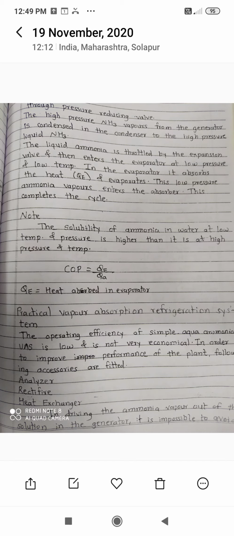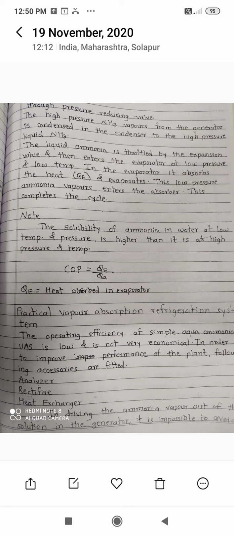Welcome back. Now we will discuss the next vapor absorption system, the practical vapor absorption refrigeration system, or practical aqua ammonia vapor absorption refrigeration system. The drawback of the previous system, that is the simple aqua ammonia system, is that if some amount of water gets vaporized with ammonia in the generator, then that water vapor enters into the condenser.